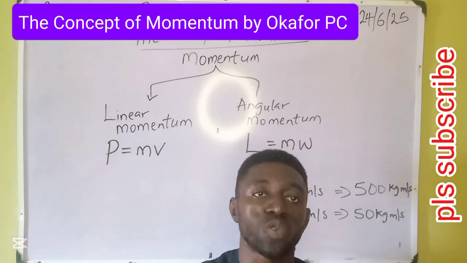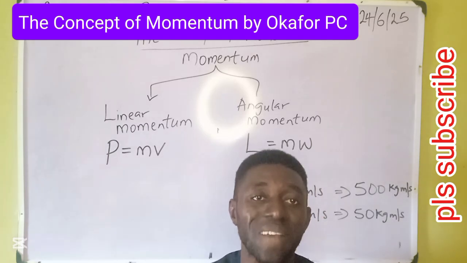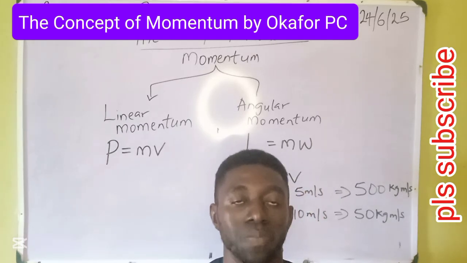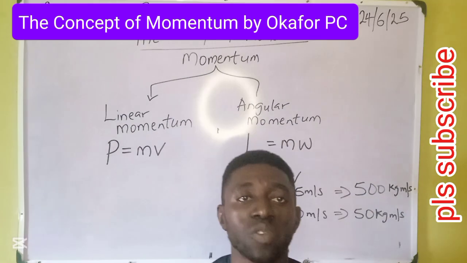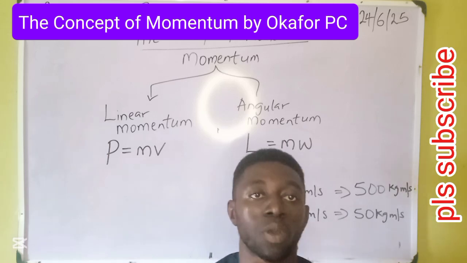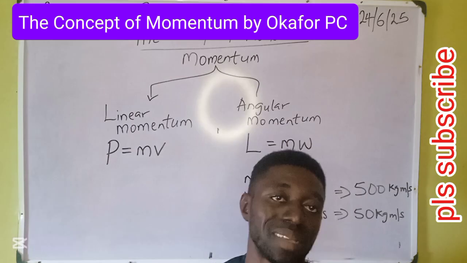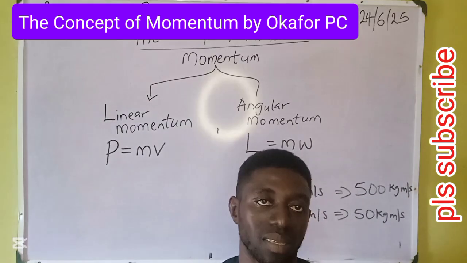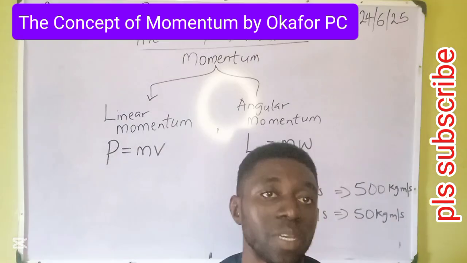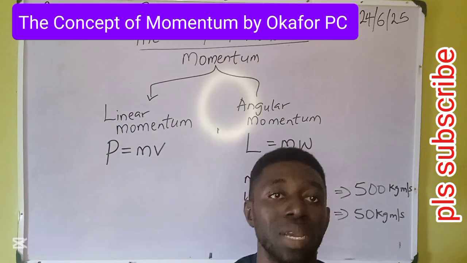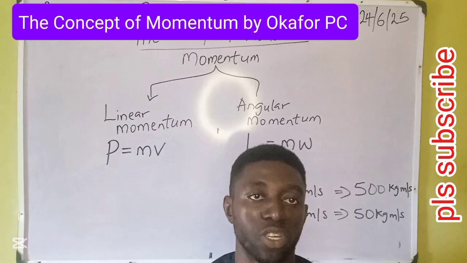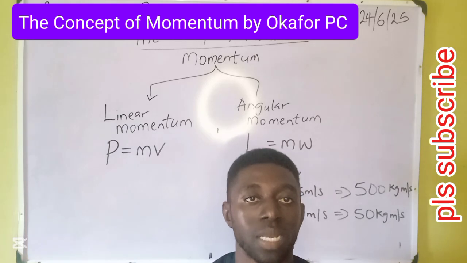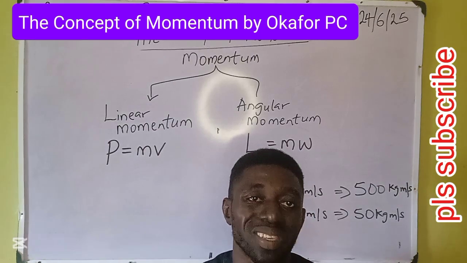Okay, then let's come back to sports. In sports, we have categories. These categories are due to momentum. Take football, for example. We have feeder team and senior team. In senior team, you see players within the same age brackets because it's believed that they will have similar body masses, although most times not the same. So that when the players move, they gain speed and their momentum will be similar. When players collide by accident, there won't be much damage or injury sustained due to similar momentum.